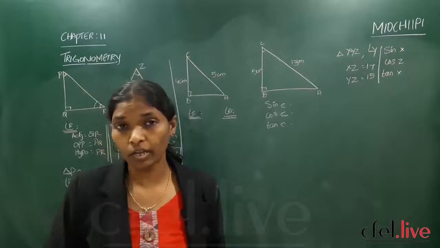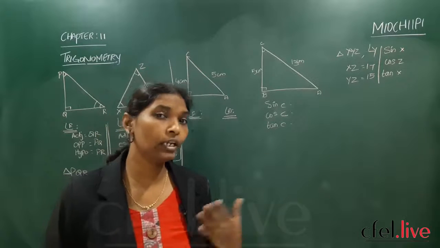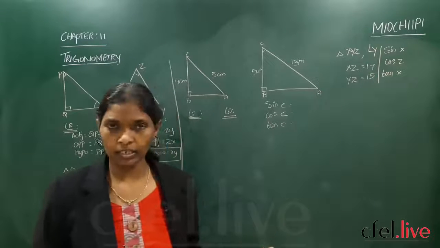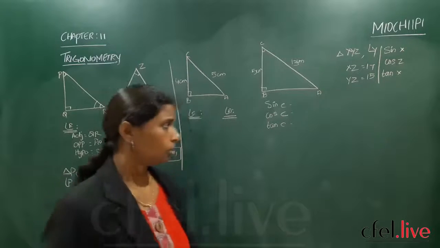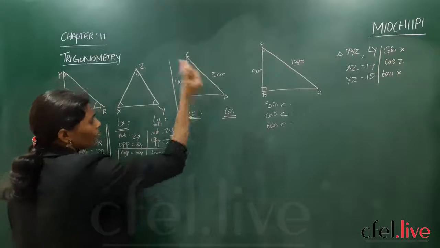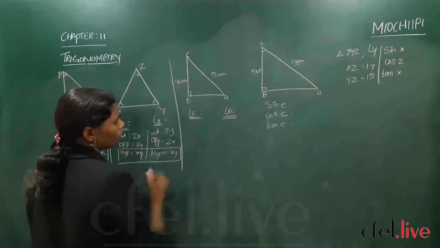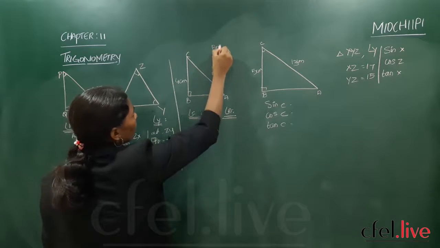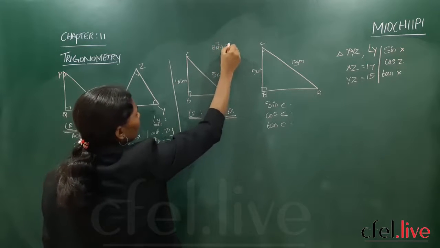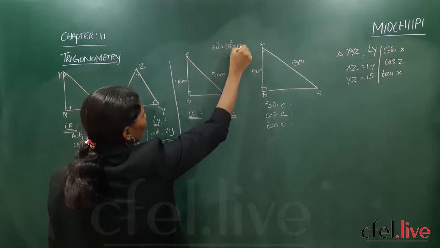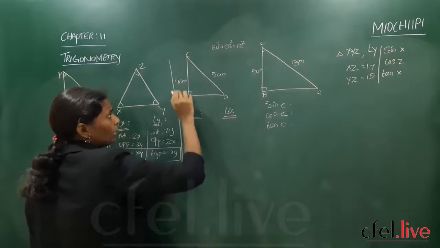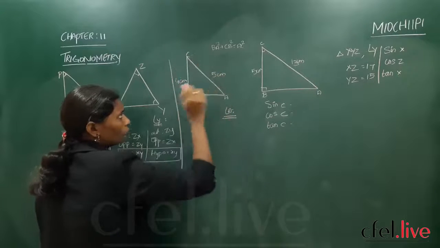Is there a link between the sides of a right angle triangle? Yes, that is nothing but Pythagoras. So BA square plus CB square is equal to AC square. The sum of the squares of the two sides of a triangle is the square of the hypotenuse.